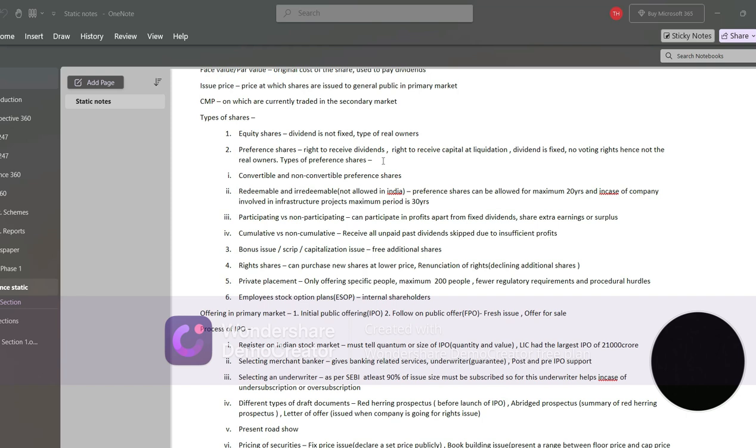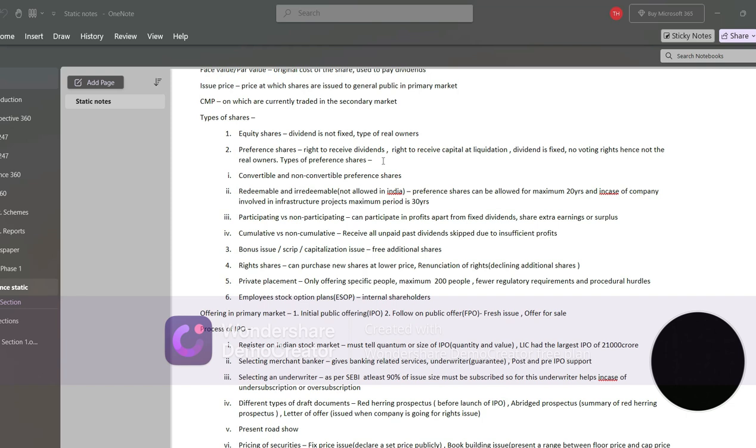Last one will be ESOPs, employee stock option plans. These are basically a kind of internal shareholders. They are involved in that same organization and in their day-to-day work itself. And that is all.